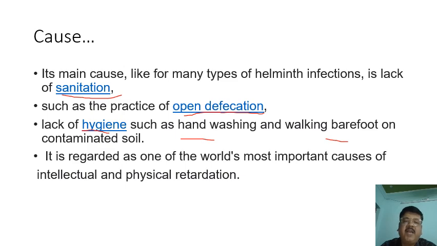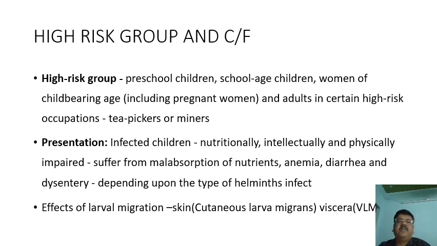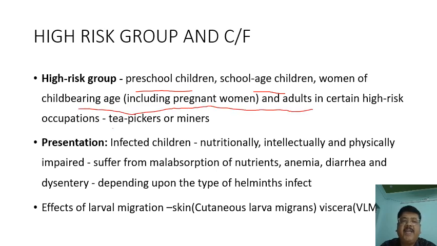It is regarded as one of the most important causes of intellectual and physical retardation. High risk groups are preschool children, school age children, women of childbearing age, pregnant women, and adults in certain high risk occupations like tea pickers or miners.